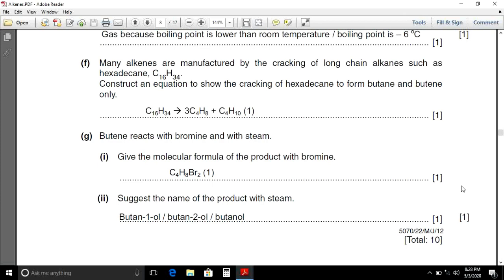Butene reacts with bromine and with steam. Give the molecular formula of the product with bromine. Its molecular formula will be C4H8Br2. Suggest the name of the product with steam. When butene reacts with steam, it will produce butan-1-ol, butan-2-ol or butanol.